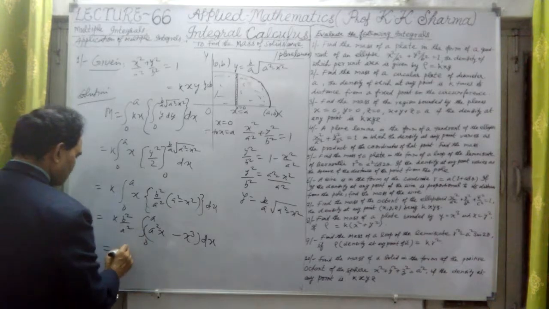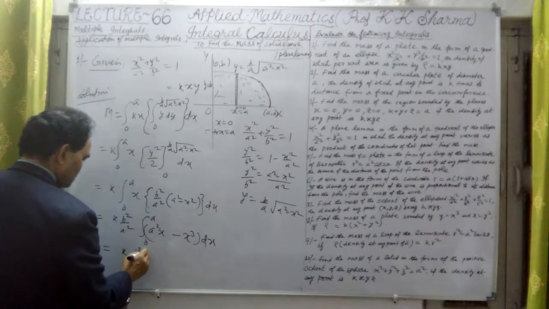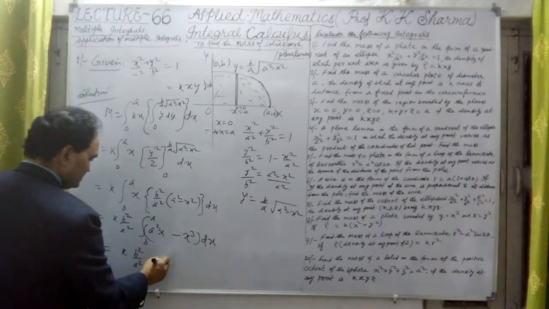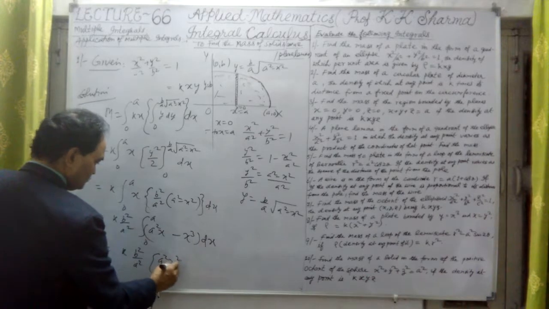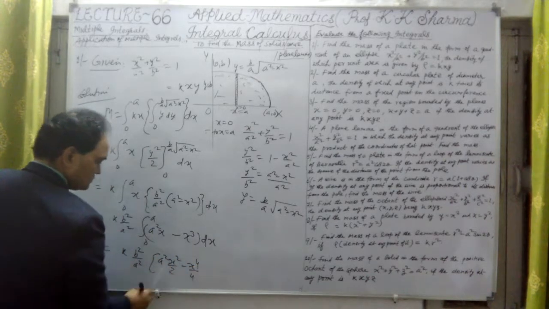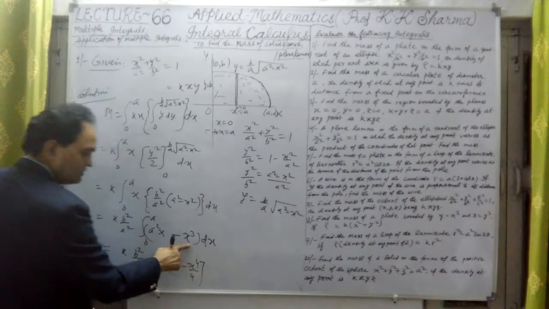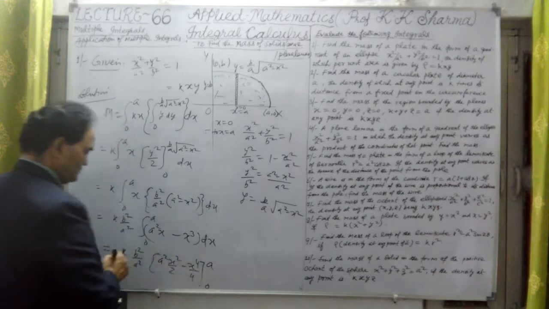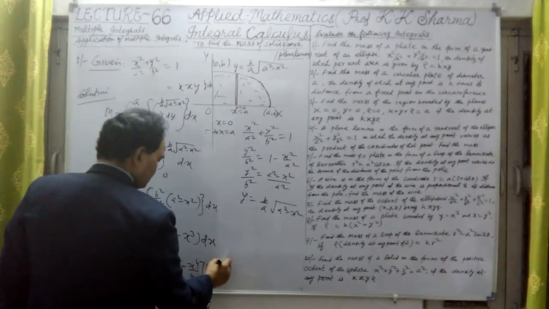Now let me integrate this. This is k into b square upon a square. The integration of x is x square upon 2 with a square constant as it is, minus x to the fourth upon 4, since x cubed is integrated as x to the fourth upon 4. The limits are 0 to a. Finally, let me substitute the limit.